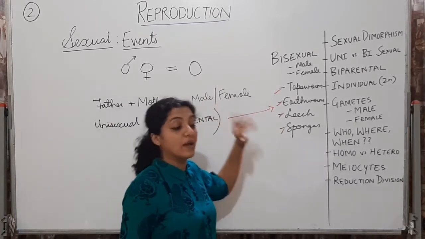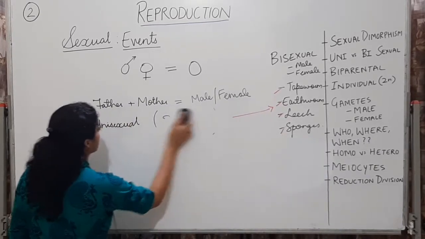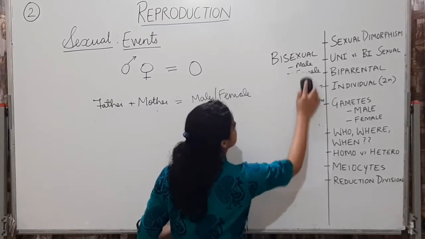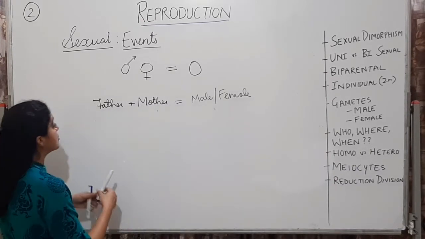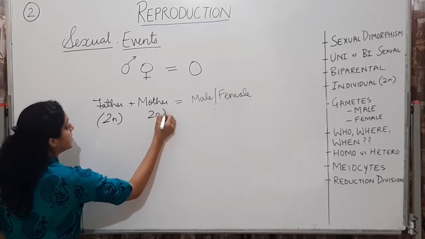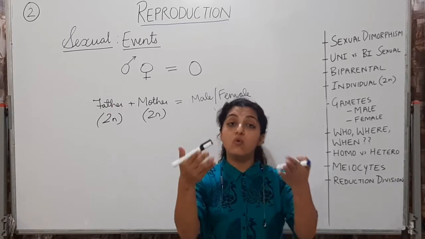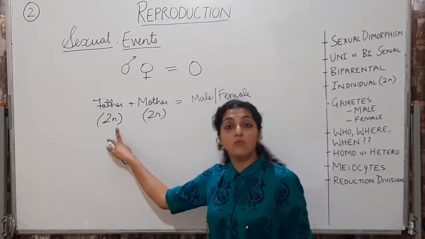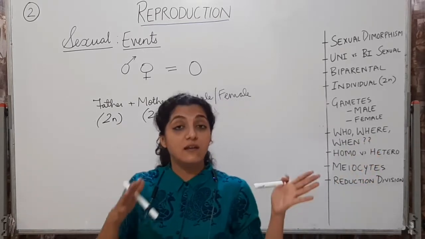Alright? Now, एक individual जो ये बनाता है offspring, okay? एक individual जो offspring बनाता है या reproduce करता है, you know that one grown-up individual is always diploid. One grown-up individual is always diploid. All right? So you know your and my also. We are also diploid organisms. That means the chromosome number has to be 2n. You know all this now. You're done with the genetic basis of inheritance.